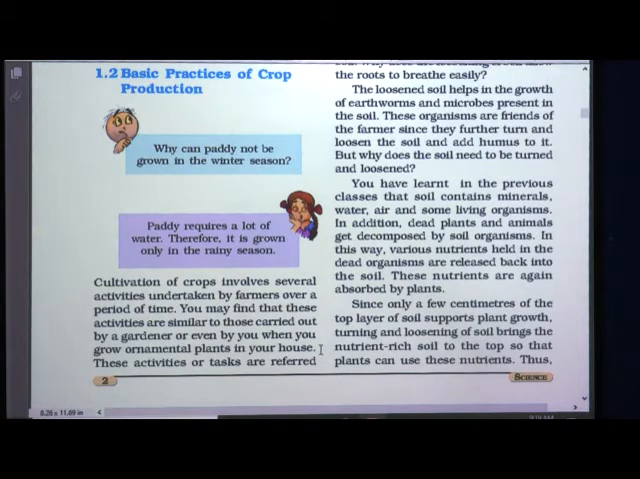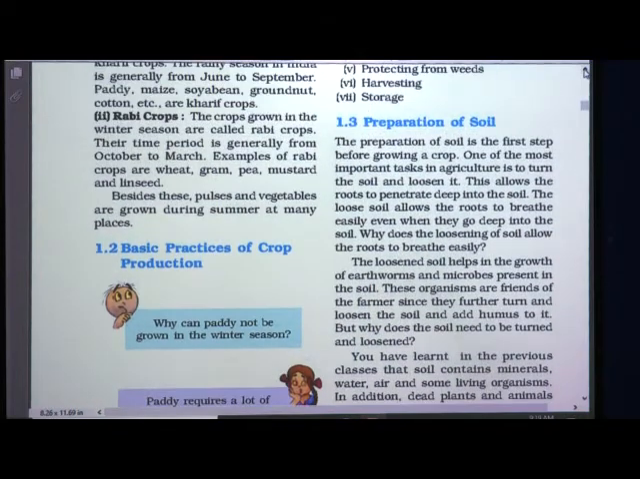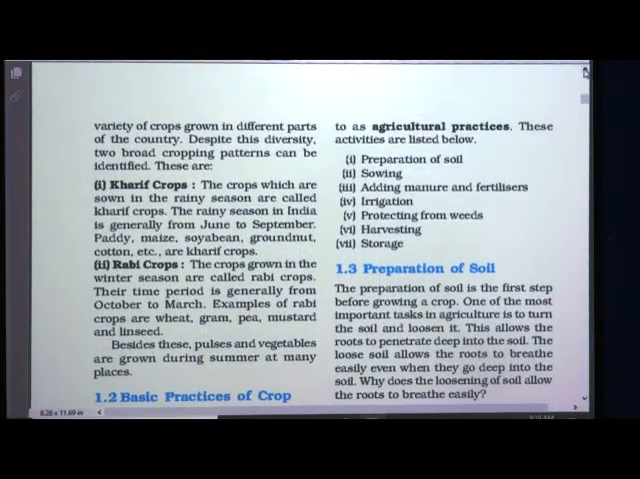These activities or tasks are referred to as different agricultural practices. So these activities are listed below. There are 7 agricultural practices which are carried out one after the other in the same sequence, and these activities are referred to as agricultural practices. So let us see what these agricultural practices are.